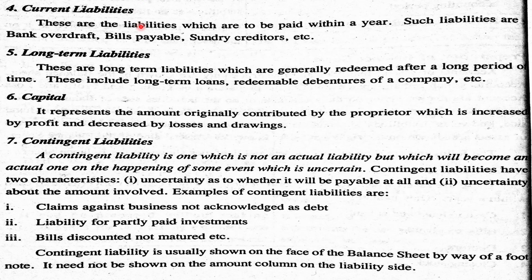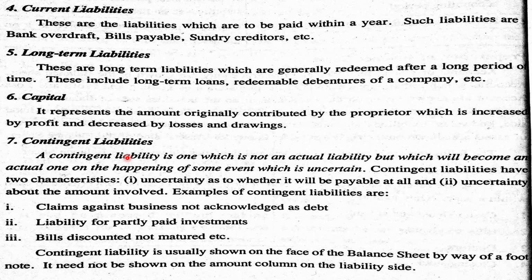Next is current liabilities, or short-term liabilities. These are liabilities which are to be paid within a year, such as bank overdraft, bills payable, etc. Long-term liabilities are liabilities which are to be redeemed after a long period of time. This includes long-term loans, redeemable debentures of a company, etc. Capital is the amount invested by the proprietor in a business, which is increased by profit and decreased by losses and drawings. So while preparing the balance sheet, we add profit to capital, and losses and drawings are deducted from the capital.